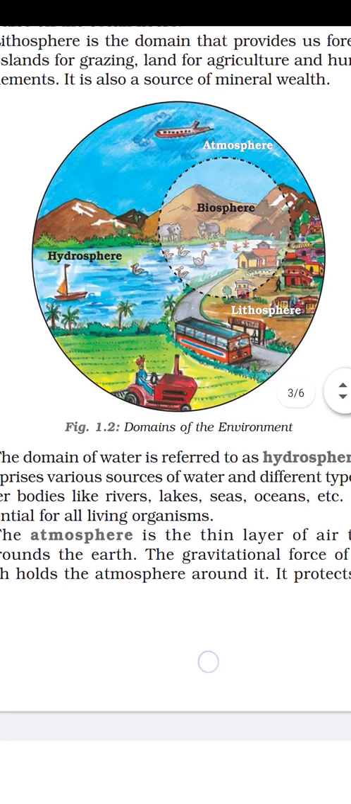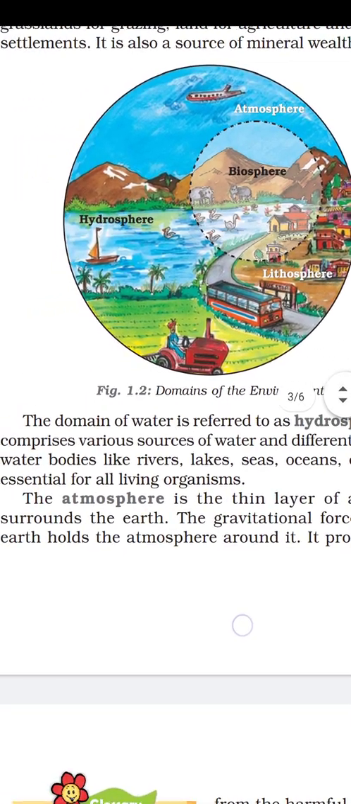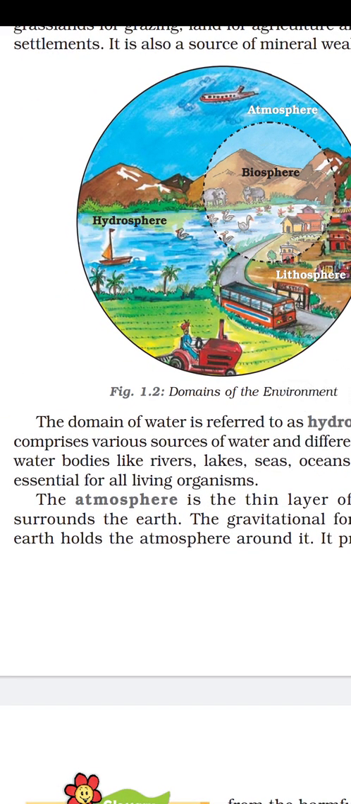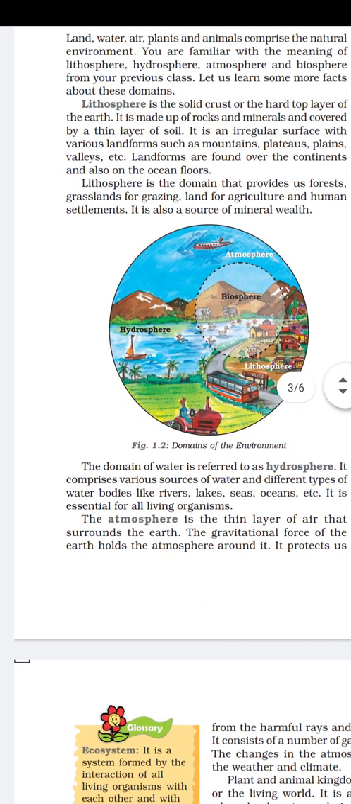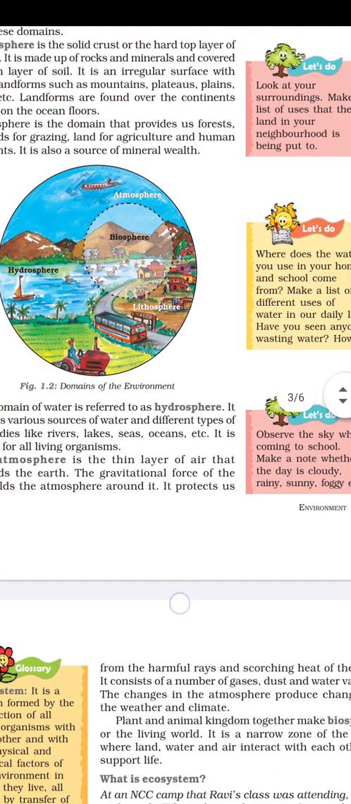The atmosphere is a thin layer that surrounds the earth. So when these three things come in contact with each other, they form a narrow zone called the biosphere. In this biosphere, life exists.